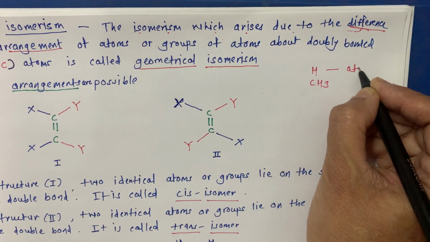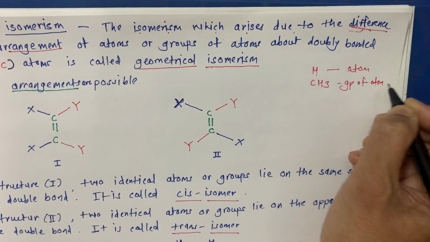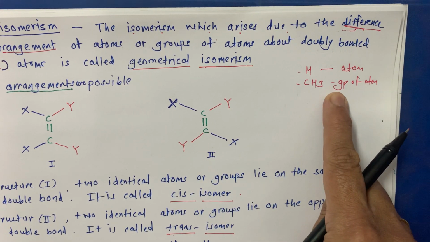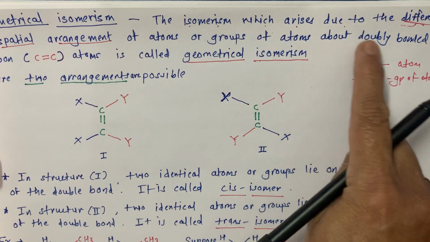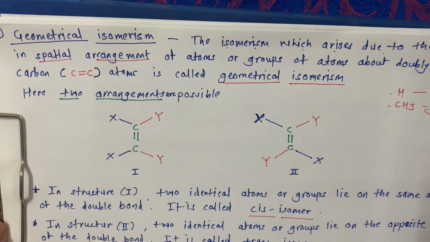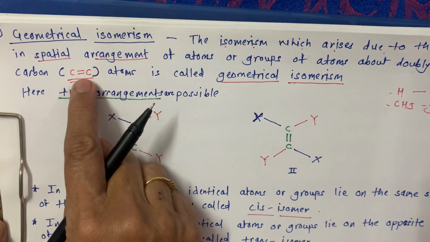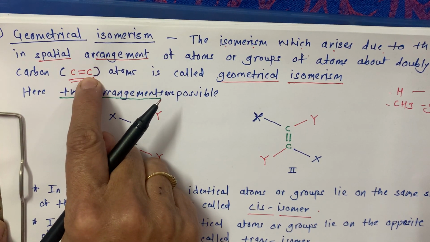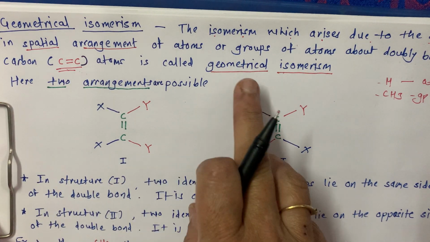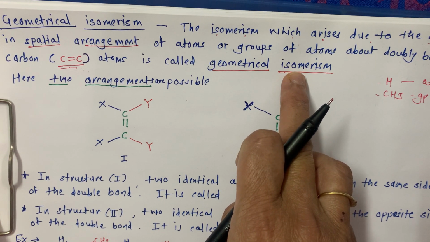This is an atom and this is a group of atoms, like this. H and CH3, this is the atom and this is the group of atoms, about doubly bonded carbon-carbon atoms. This is very important. About doubly bonded carbon-carbon atoms means around C double bond C. This is called geometrical isomerism.